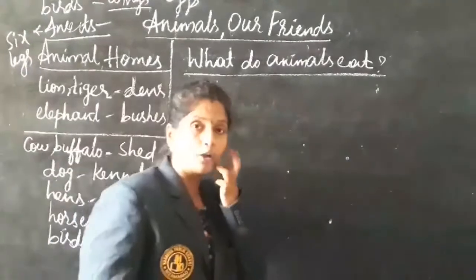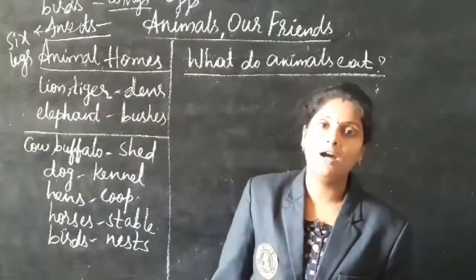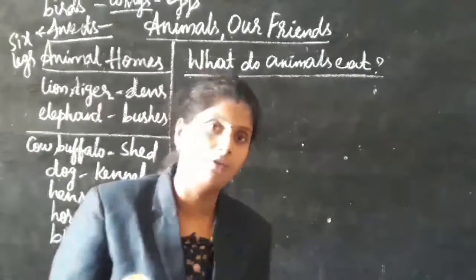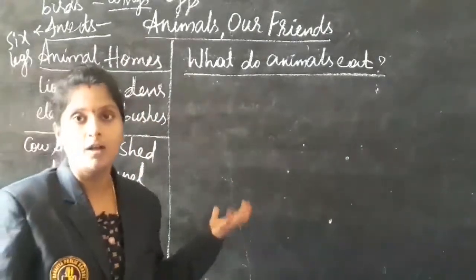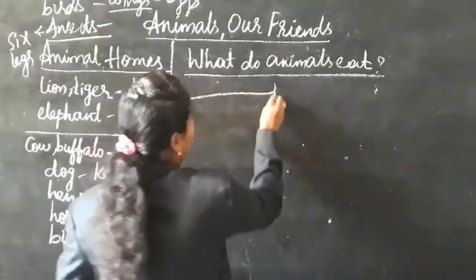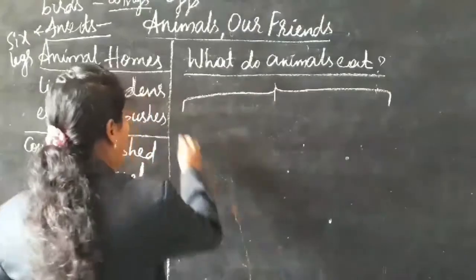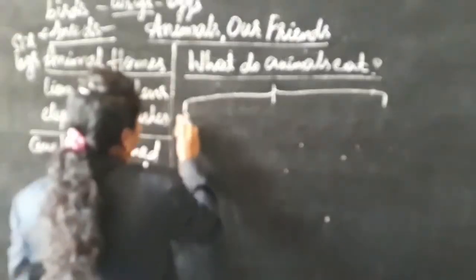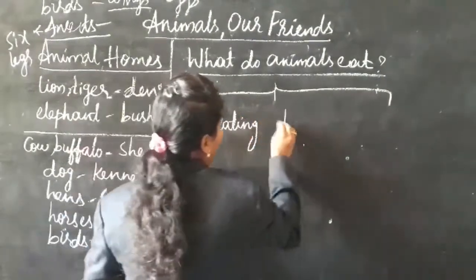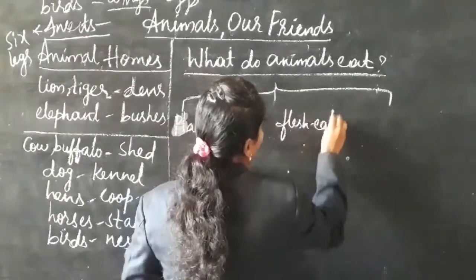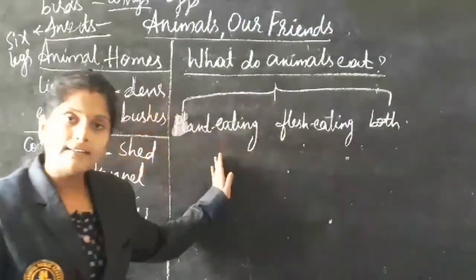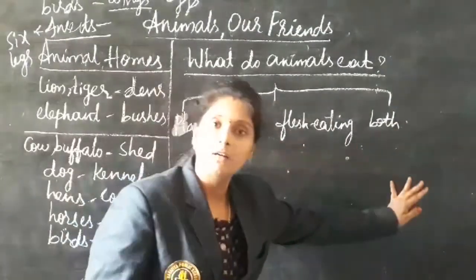Next, what do animals eat? As they are living organisms, they too need food to survive. They take different kinds of food. On the basis of their food, they are divided into 3 types: plant-eating animals, flesh-eating animals, and both.